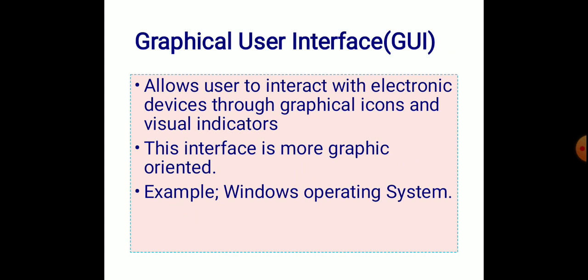The next one is graphical user interface. The graphical user interface is quite the opposite of CUI, that is, command user interface or command line interface. In the command line interface, all the operations are performed by giving commands. For example, to create a folder, to create a file, to display the content of a file, to delete a file, as well as to enter into any folder, it needs some commands.